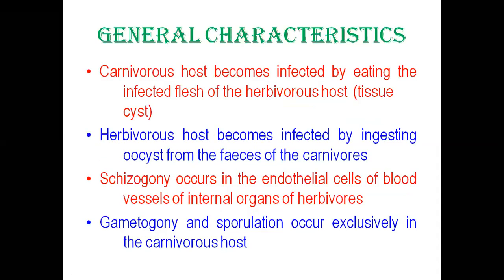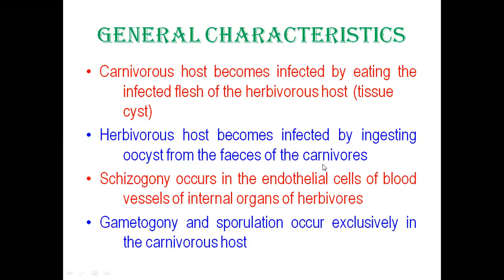Okay, so if you see the general characteristics, let's see line by line, because this is important. The carnivorous host becomes infected by eating the sarcocyst or the tissue cyst. Carnivores, that means the definitive host, it could be dog or cat or even human being, could be infected by eating the infected herbivorous tissue. Or in other words, the bradyzoids, or the sarcocyst or the tissue cyst. Point number one. Point number two, the intermediate host or the herbivorous host becomes infected by ingesting the sporulated oocyst from the feces of the definitive host.